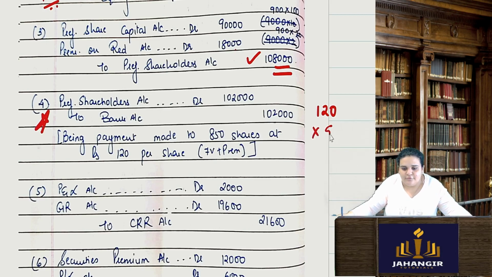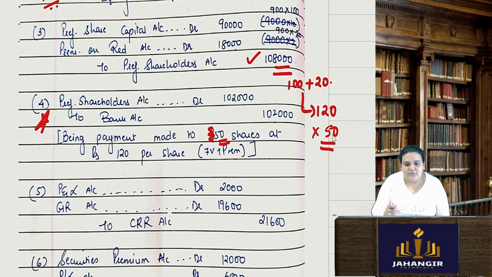120 into 50, not 850. It is 50 shares. 120 I have to pay. No, 100 rupees is the face value plus 20 rupees is the premium. So I have to pay 120. But I am not able to pay to a particular shareholder who has 50 shares. So now my payment will go as only 1,02,000. 6,000 will not go. So 1,08,000 minus 6,000 will be 1,02,000.